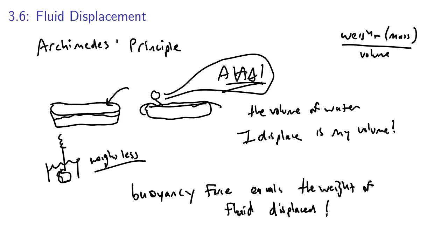That is, if we take an object like a boat and submerge it in water, the boat has a weight of some amount that's pulling it down to the ground. There's a buoyancy force also pushing up on the boat. And this is due to the amount of water that would have been here. So you can imagine the water that would have been here has been displaced. So the weight of all that water is the amount of force pushing up. That's what Archimedes discovered.